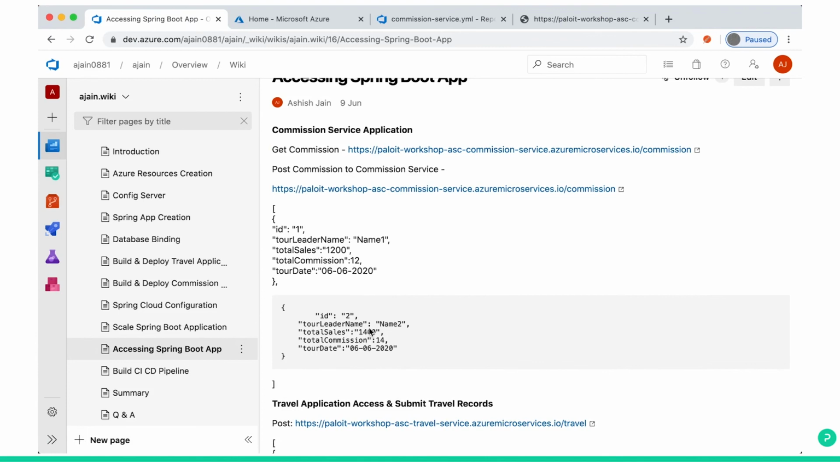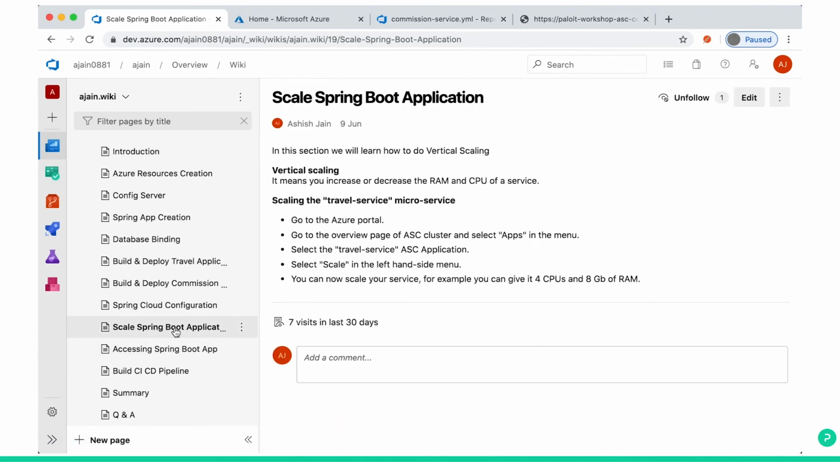Next, we'll show you how to scale up the system. Vertical scaling means you increase or decrease the RAM and CPU of a service. There is horizontal scaling also, but for now we'll see vertical scaling. Go to the Azure portal, go to the overview page of the Azure Spring Cloud cluster, select apps, go to travel service, select scale, and then we can do it.